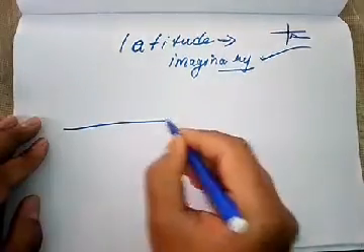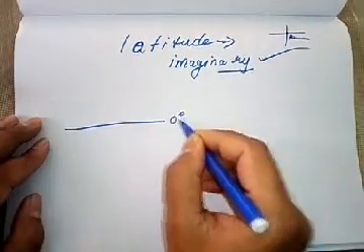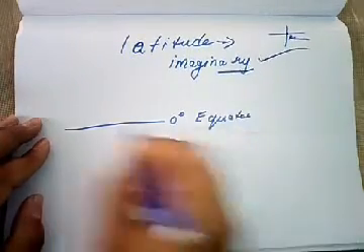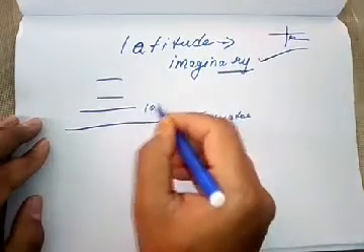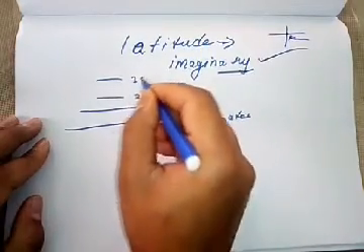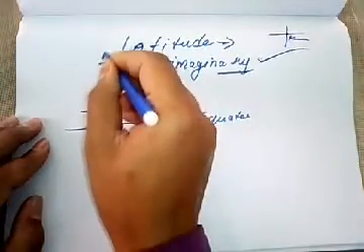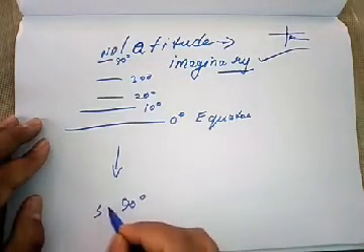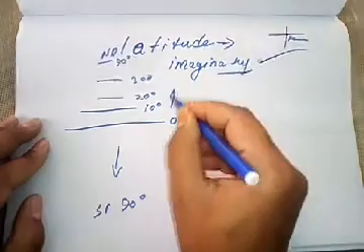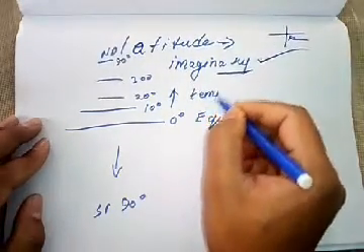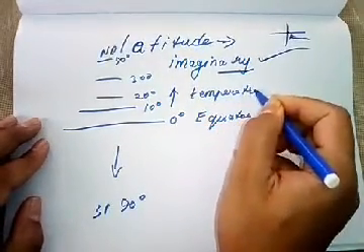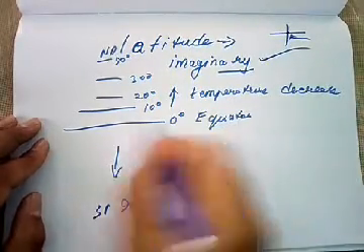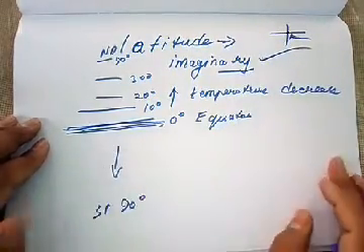What is the meaning of higher? The lowest latitude is the 0 degree latitude, which we call the equator. As we go higher, like 10 degrees or 20 degrees or 30 degrees, till 90 degrees we get the North Pole. The same thing downwards in the southern hemisphere, till 90 degrees we get the South Pole. As we go higher, temperature decreases, and in the equator we receive the highest amount of insolation.